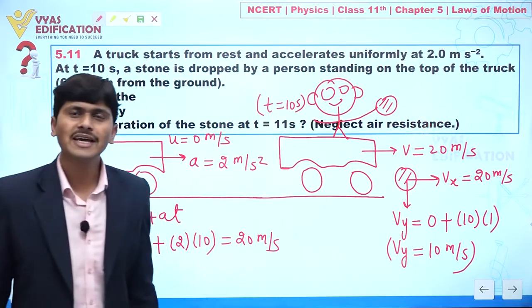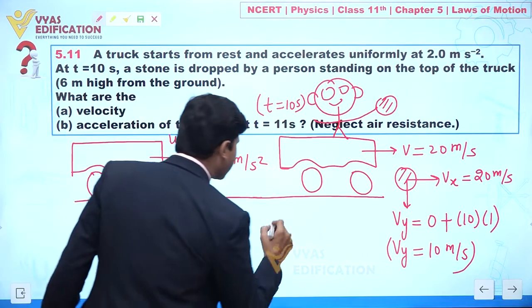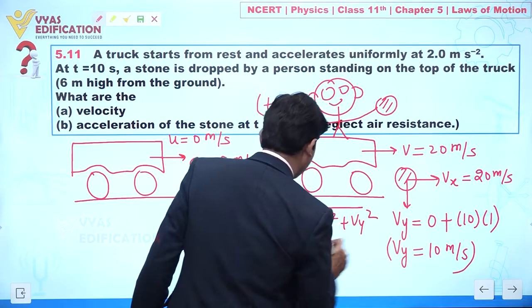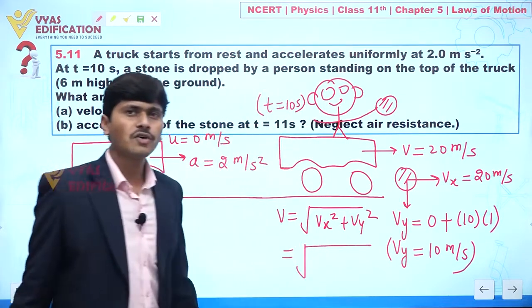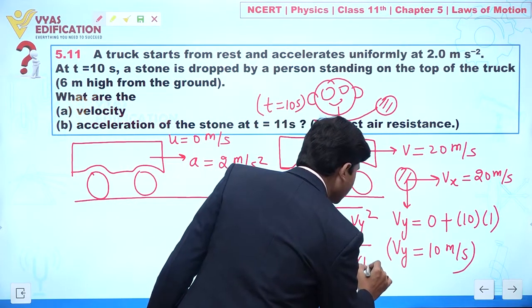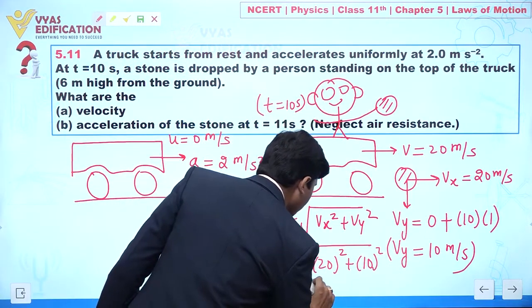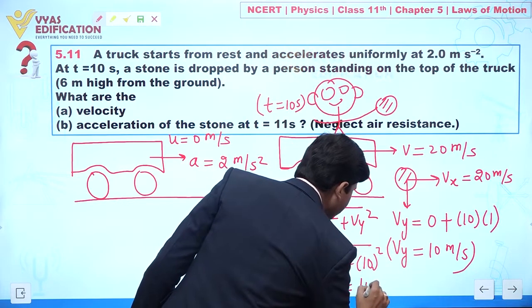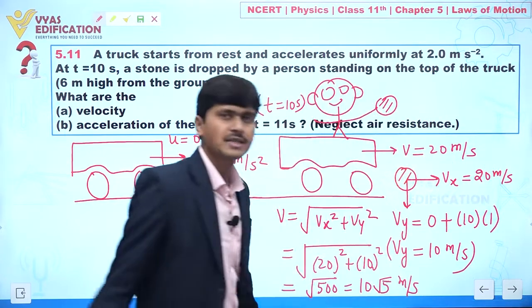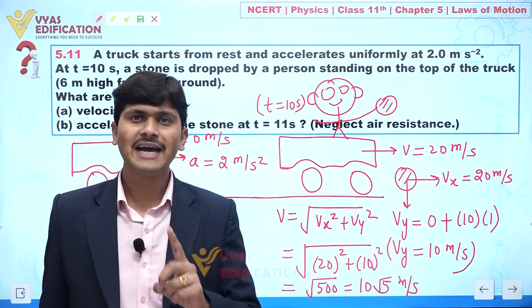So how can I calculate the resultant velocity? I can say the resultant velocity is calculated by v equal to under root of vx square plus vy square. Vx square is 20 square plus this is 10 square. So I can say this is 500. So this is equal to under root of 500 and this is equal to 10 root 5 meter per second. So this is the resultant velocity of this stone at 11 second.